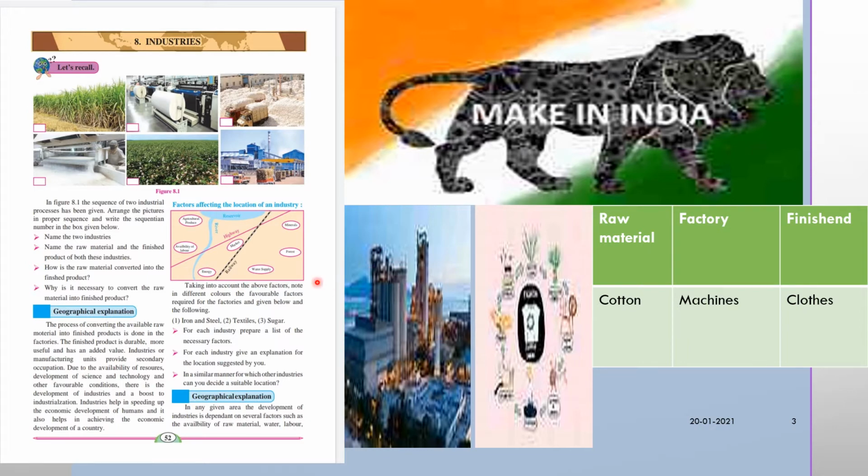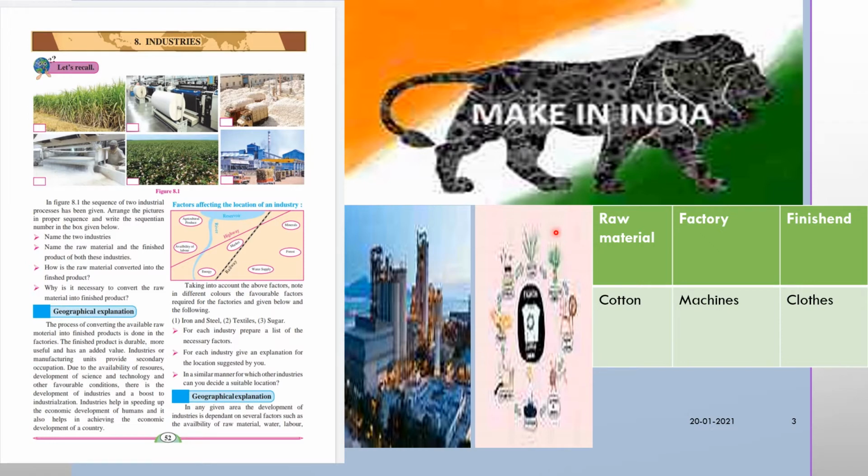How is the raw material converted into the finished product? The raw material is converted into the finished product by processing the raw material at various levels. Here you can see how a shirt is made, the procedure one by one in a chain.